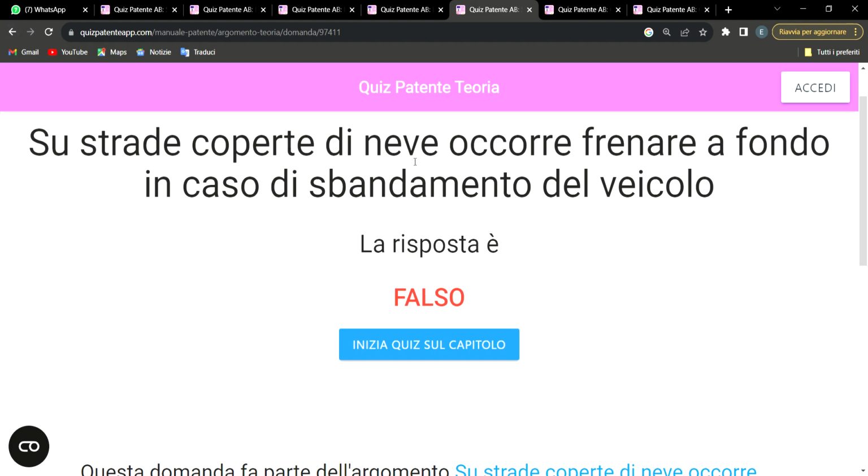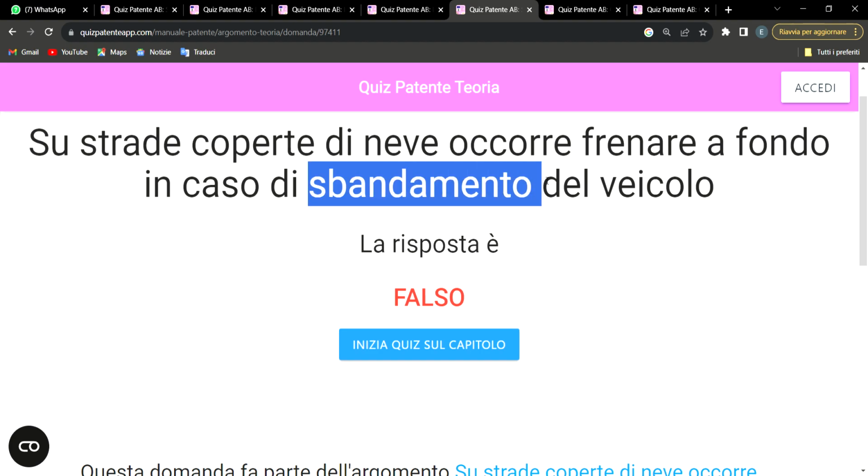It says on a road that has snow, occorre frenare. Sbandamento simply means if the vehicle is swerving, if the vehicle is not stable. So in case the vehicle is not stable, it says all you need to do is to put your foot on the brake and keep on braking. In a situation like this, it's false. Why is it false? When you are driving a vehicle and you discover that it is not stable, all you need to do is reduce the speed, most especially when the road has snow. So you don't need to put your foot on the brake.